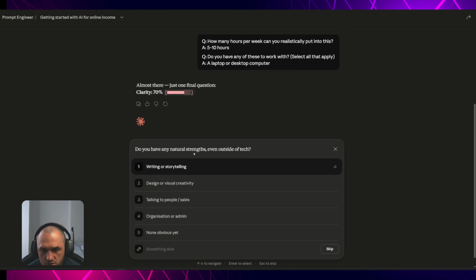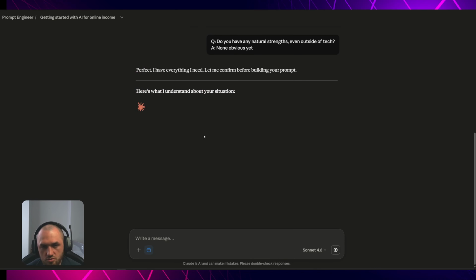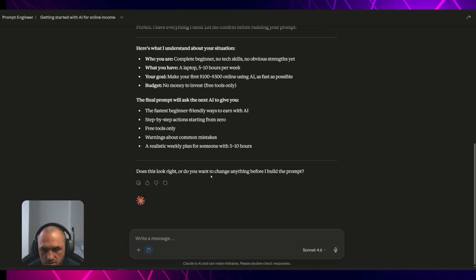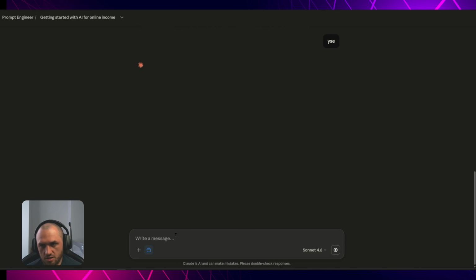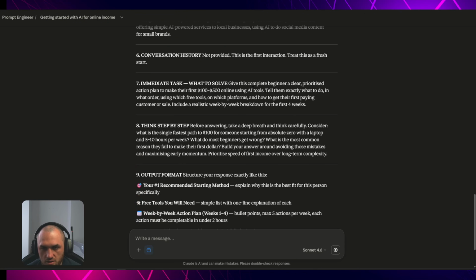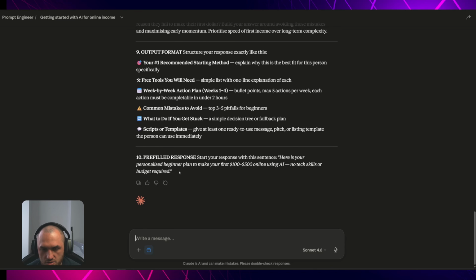Do you have any natural strengths, even outside tech? Storytelling, design, talking to people, organization, or admin? None obvious yet, we're going to say. So we don't want to push it in some way. No money to invest, free tools only, everything. Yes, we're going to say yes. Now let's see the complete prompt. You can see how detailed it gives all of the output format, structure, and everything.